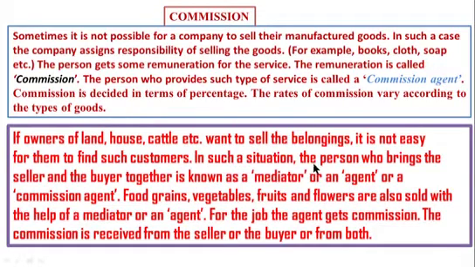In such a situation, the person who brings the seller and the buyer together is known as a mediator or an agent or a commission agent. Food grains, vegetables, fruits and flowers are also sold with the help of a mediator or an agent. For the job, the agent gets commission. The commission is received from the seller or the buyer or from both.